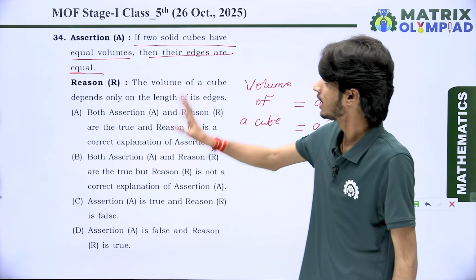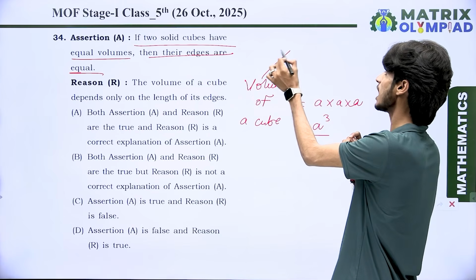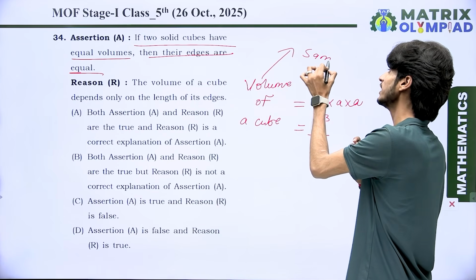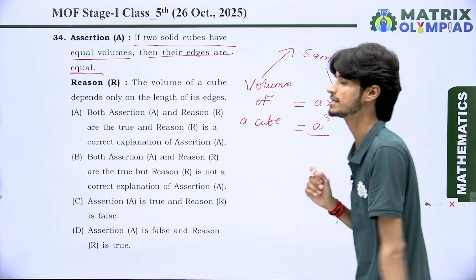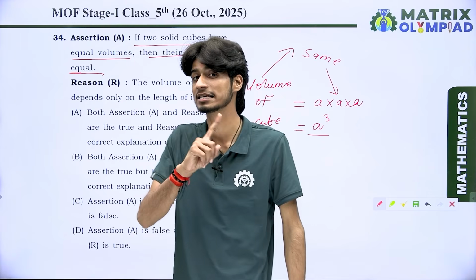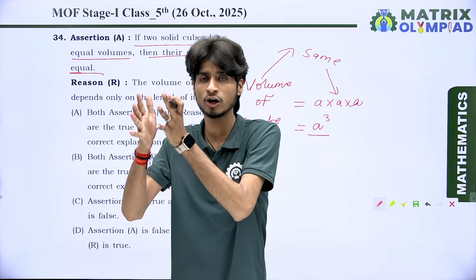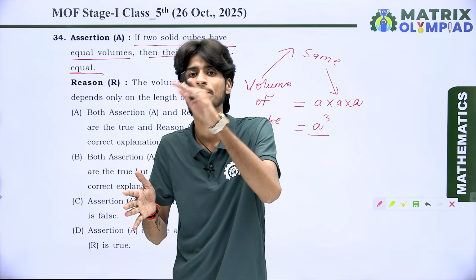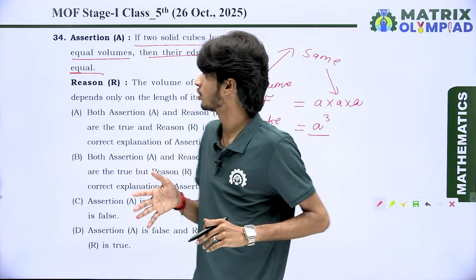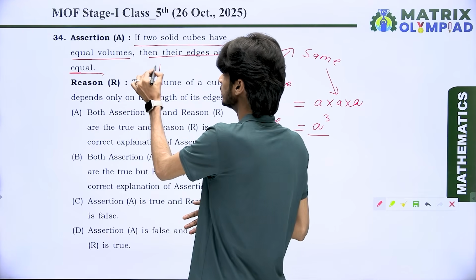That means if the volume of two cubes is the same, then their edges are also the same. Got it? What is the reason behind this? Because the volume of a cube depends directly on its edges. So it means the assertion is true.